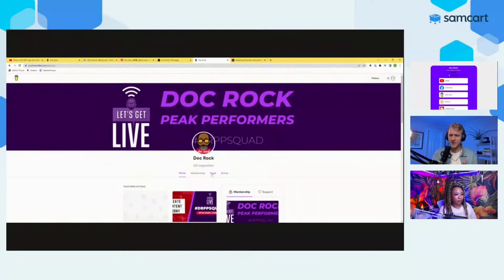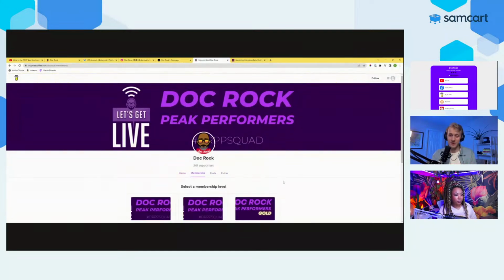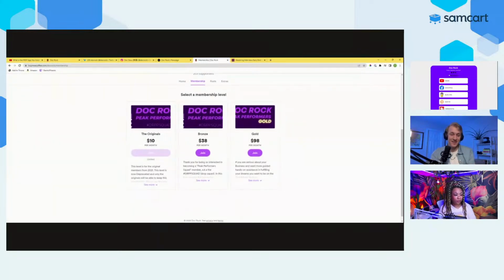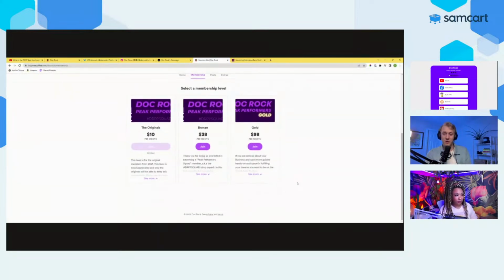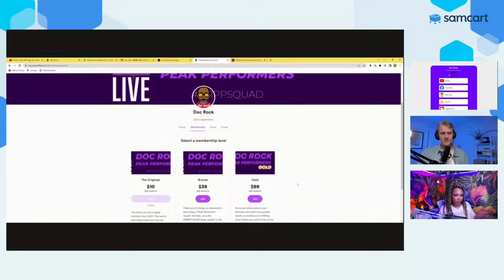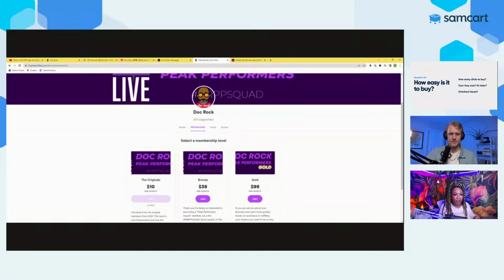Maybe I'm being a little surface level, but maybe that's a slight tweak to get people over to this site, because this is at least one place that someone can give you money directly. Right. And that's where, again, there's a lot of opportunity here, because like you said, it's a little confusing because of the name, as cool as it is. The idea is like, oh, I'm just here to donate. I didn't know that this was a full-on membership thing. And so making that clarity, or having a space where it's very clear that either you're supporting a channel or you are purchasing something that they've made, can be really helpful, especially if it's stuff that you already own.